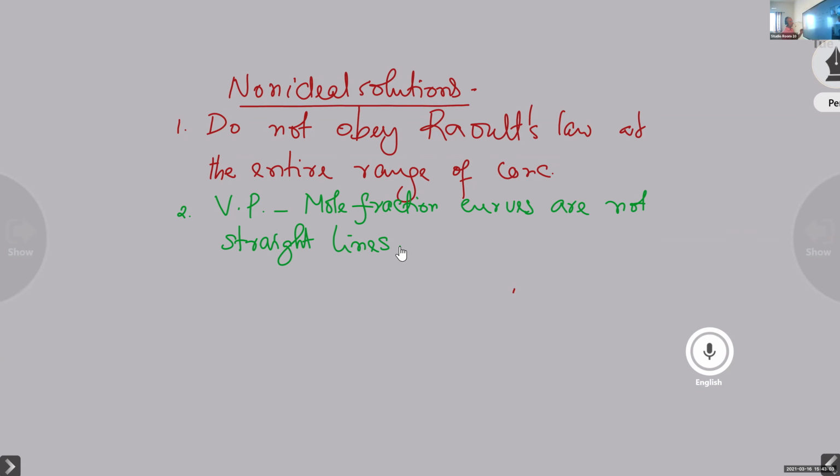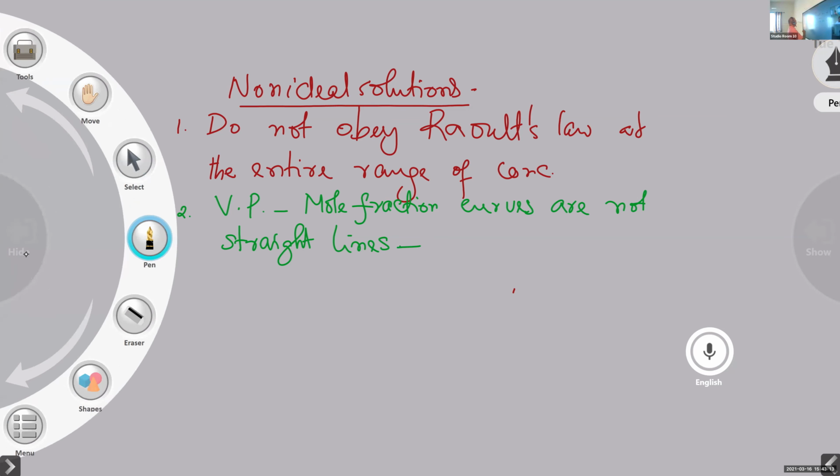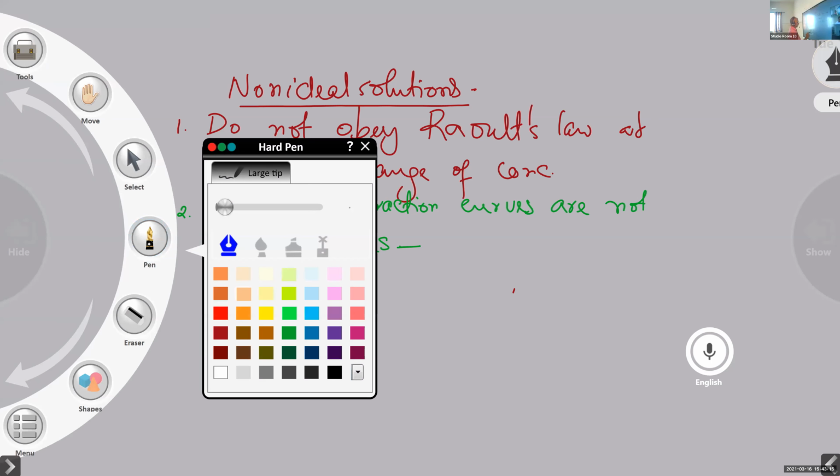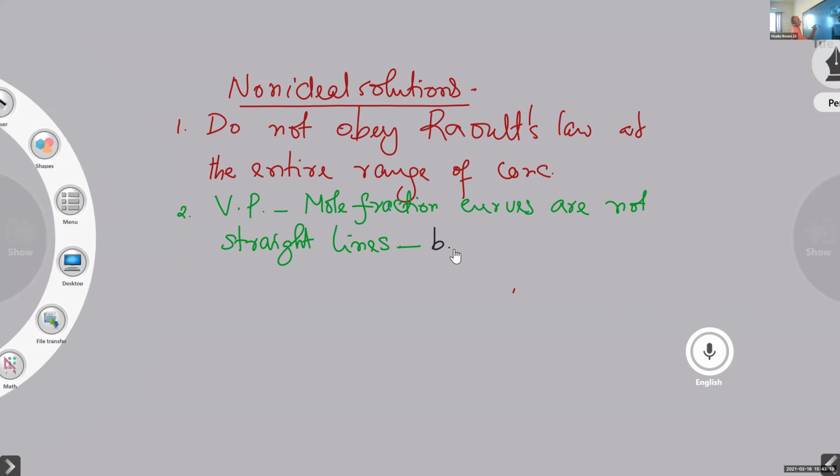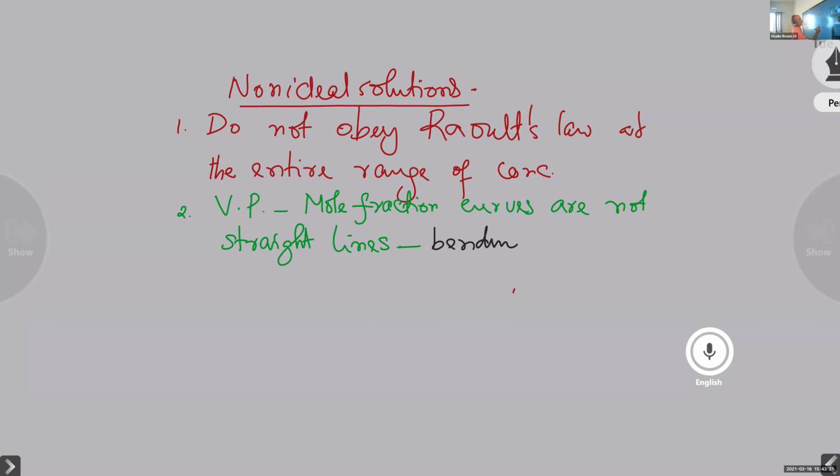If the plots are bending upward, then it is called positive deviation.